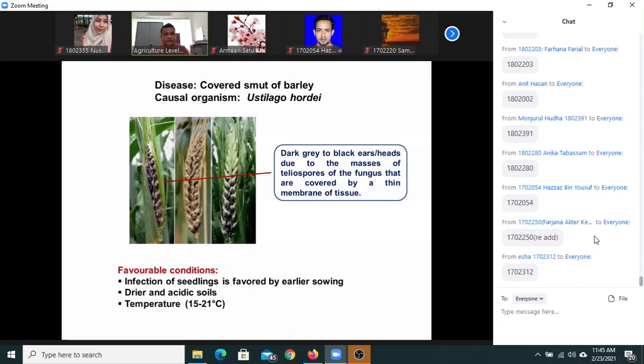But in case of covered smut, this membrane cannot be broken or ruptured. In case of loose smut, we can see the empty rachis due to blown up spores. No such symptom you can notice in case of covered smut.